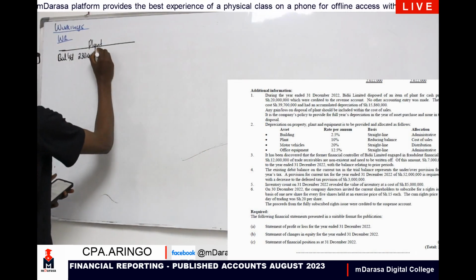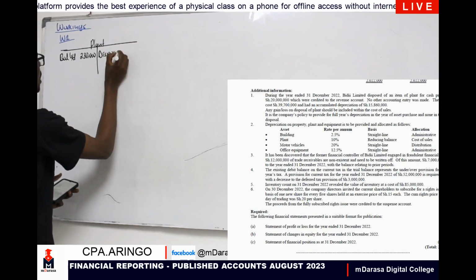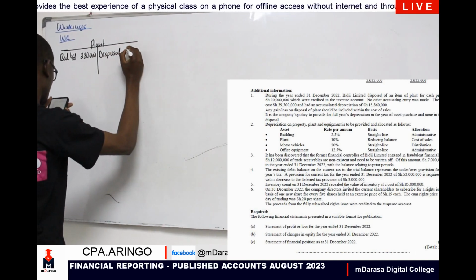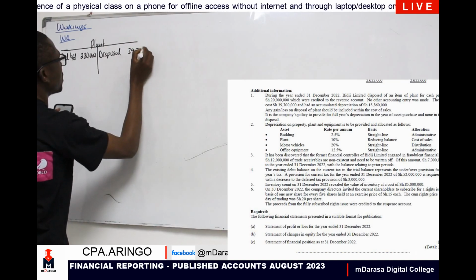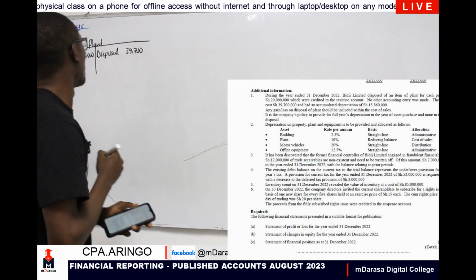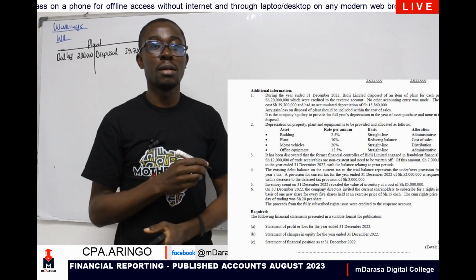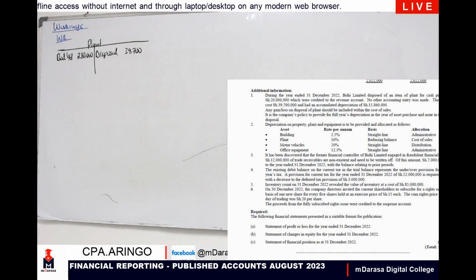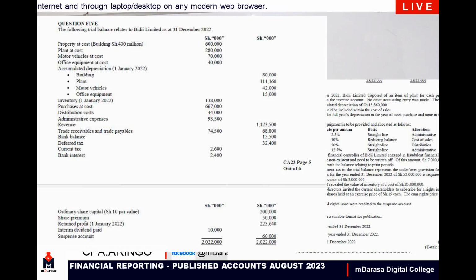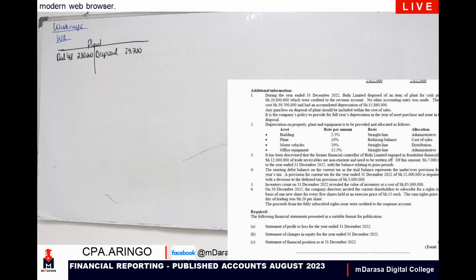So therefore, I'm going to debit our disposal account and credit our plant account, which amounted to a figure of 39,700. That was the cost as per note number 1. You can be wondering, where is 280 coming from? 280, my good students, is coming from our question, which, remember, you have it. You see this, what I was given. Check your plant at cost, just below property at cost. Plant at cost is 280. That's where the figure has come from, right?